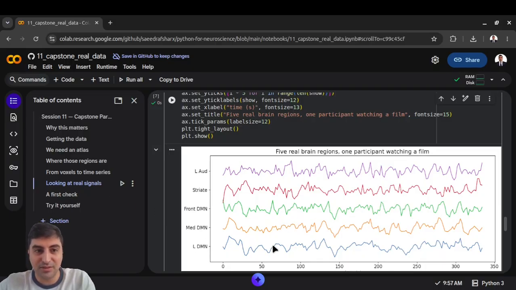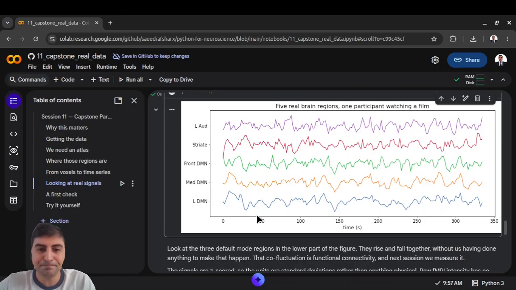One note on the units: these are z-scored, so the axis is in standard deviations. Raw fMRI intensity is in arbitrary units that depend on the scanner, the coil, and the day as well, which is why nobody ever reports that. Only the relative changes mean anything, right?